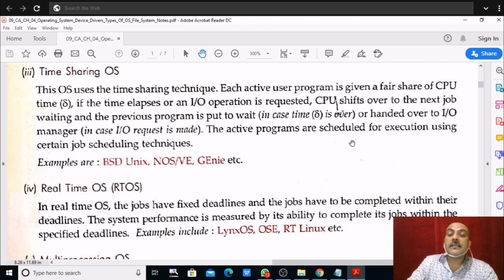So nobody can complain that my work did not get done, and all people are getting a fair share of time, and all are performing their tasks, and it happens within microseconds. So it feels like my work is being done right now, and theirs is also being done, everyone is getting time within microseconds. So that is time sharing OS. Again, Unix is one of the examples, and Genie is also there, one more operating system. So these are examples of time sharing operating system.